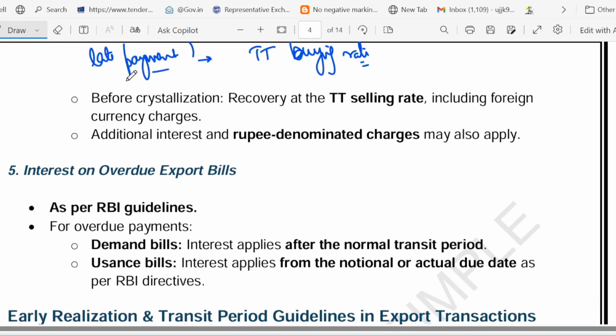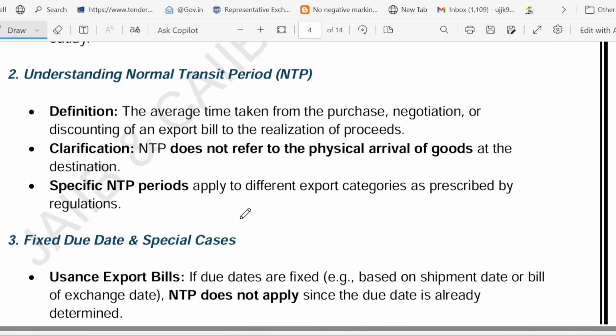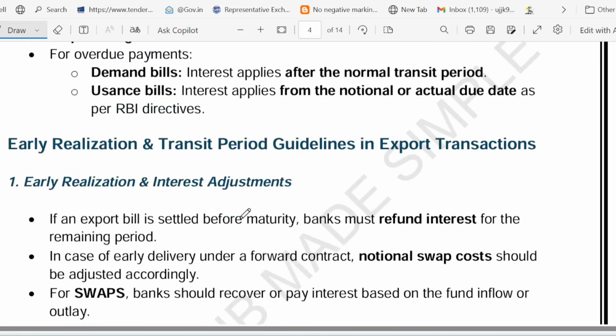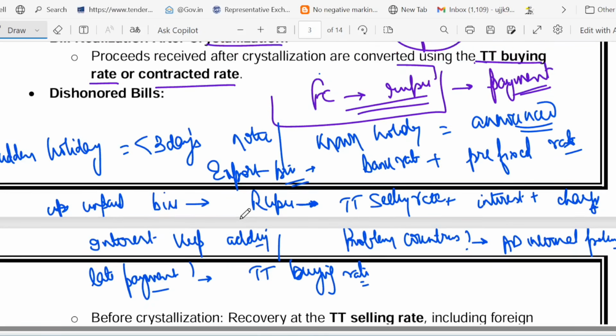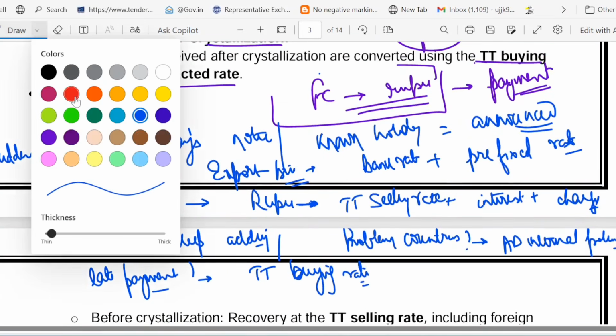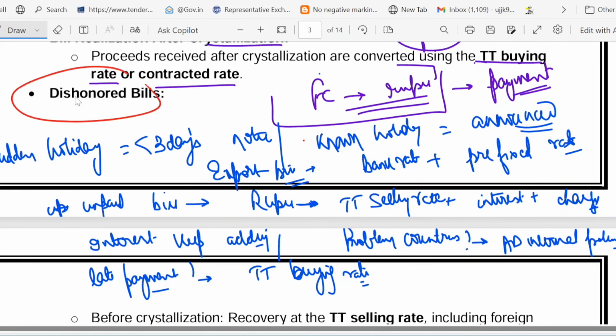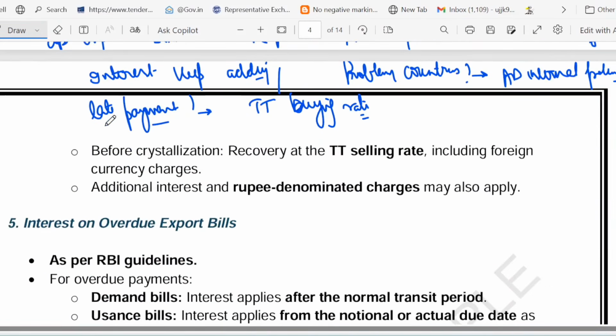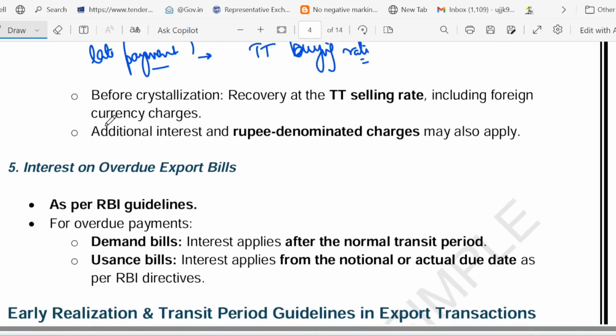The next thing we have to understand is interest on overdue export bill. First of all, dishonored bill. Before that, let's understand the concept of this so-called dishonored bill. Have a look at it. Till now we have talked about crystallization issues. Now have a look at dishonored bill. Suppose you are exporting goods. Payment doesn't always go as planned.